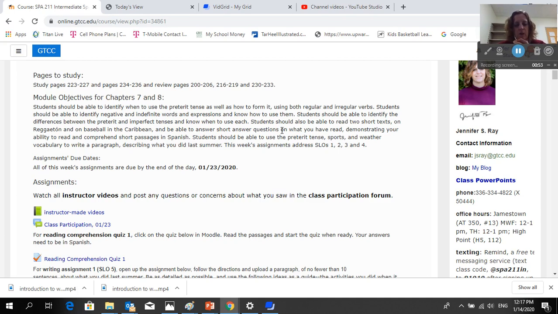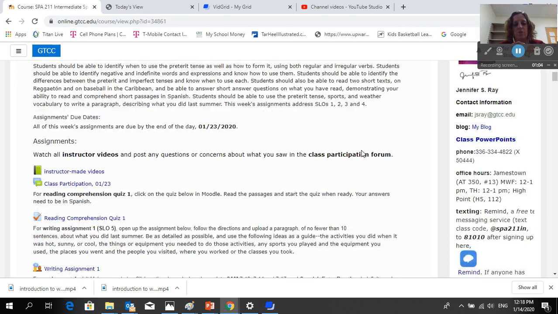and be able to answer short answer questions on what you've read, which demonstrates your ability to read and comprehend short passages in Spanish. You should also be able to use the preterite tense, sports, and weather vocabulary to write a paragraph which describes what you did last summer. This week's assignments address student learning outcomes 1, 2, 3, and 4. Your assignments are due on the 23rd.